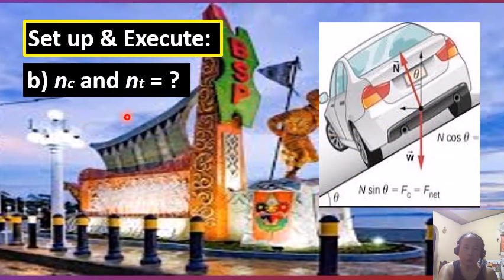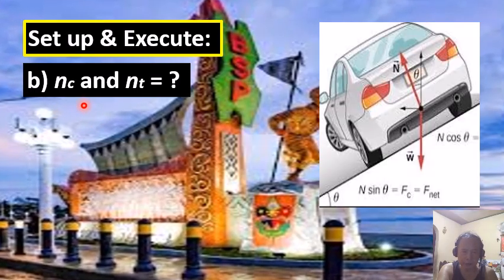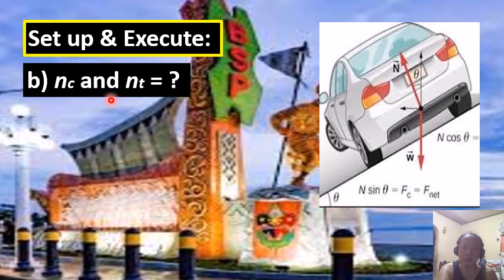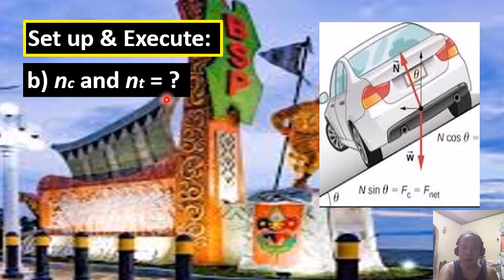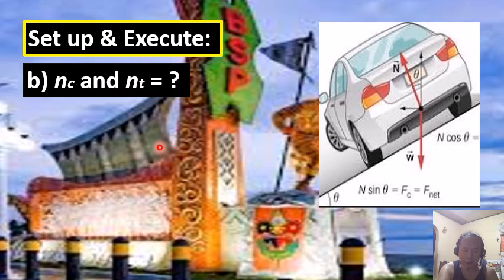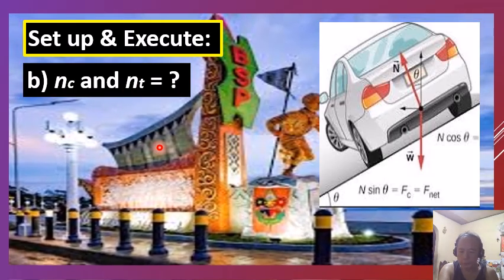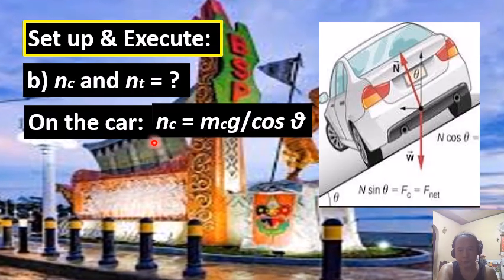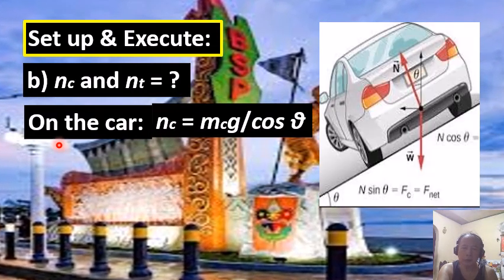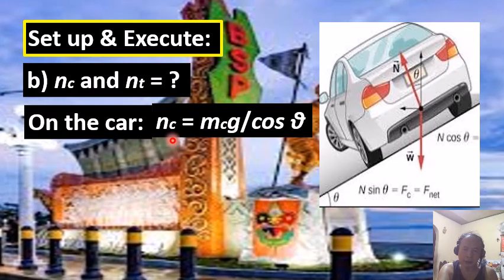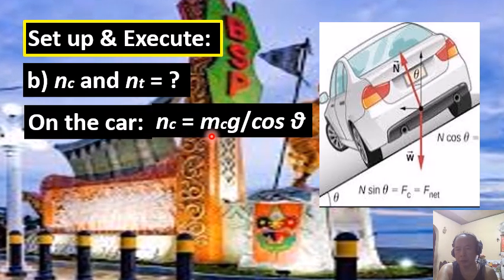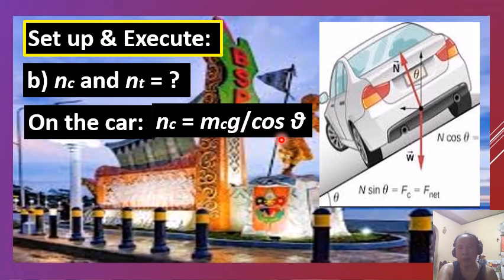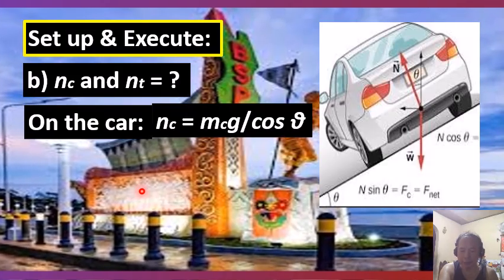So moving on now to the question in part B, finding the normal force exerted on the car, that's denoted by N sub c, and the normal force exerted on the truck, N sub t. So we just use the formula for the normal force. In the case of the car, N sub c is equal to the product of its mass, m c, and acceleration due to gravity, divided by the cosine of the bank angle theta.